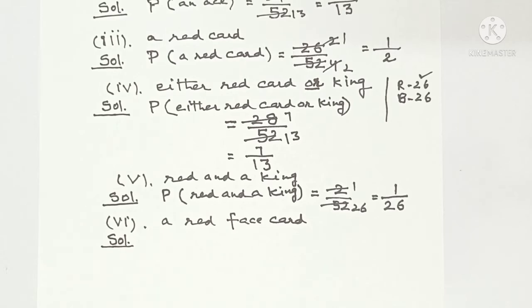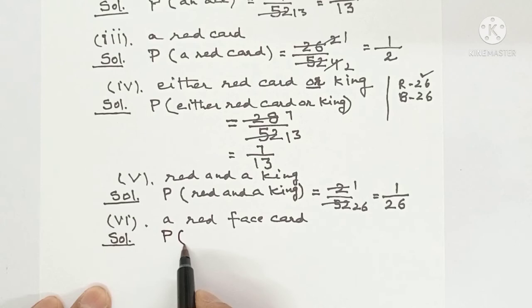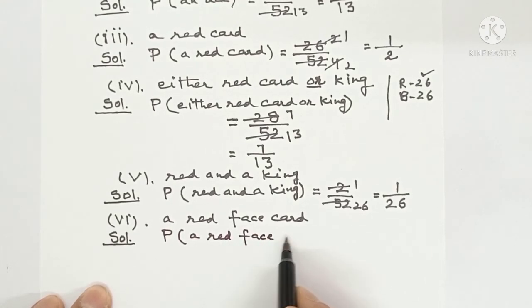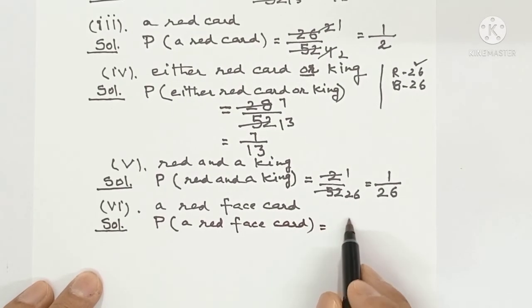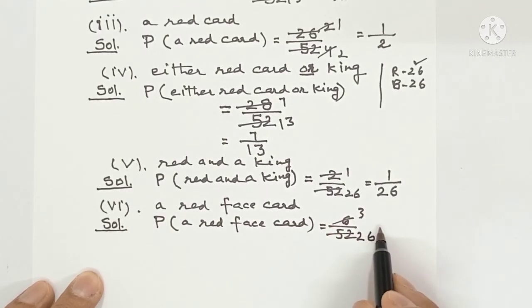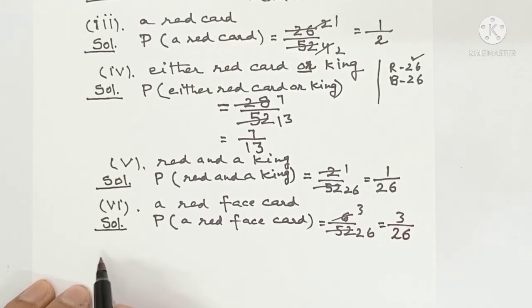So out of 12 face cards, the red face cards are 6. So the probability of a red face card will be 6 upon 52. 2 threes are 6, 2 26s are 52. So it is 3 upon 26.